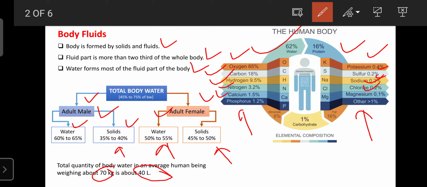Only 1% carbohydrate is present, then 16% fat, and minerals comprise only 6%. It means the body consists of maximum 62% water, and on average it is 45 to 75% water.